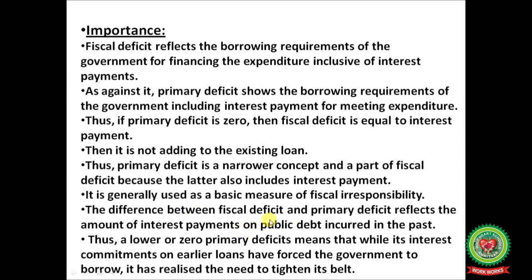The difference between fiscal deficit and primary deficit reflects the amount of interest payments on public debt incurred in the past. Thus, a lower or zero primary deficit means that while its interest commitments on earlier loans have forced the government to borrow, it has realized the need to tighten its belt.